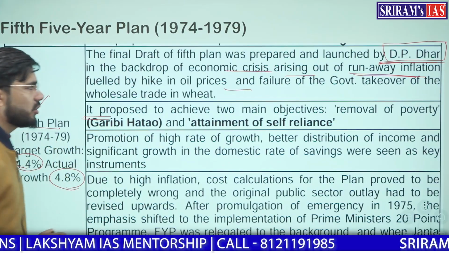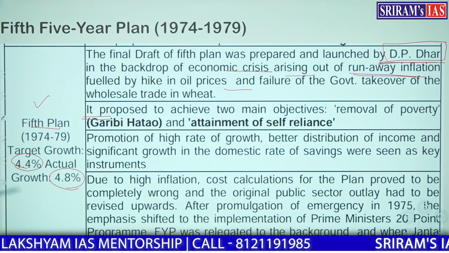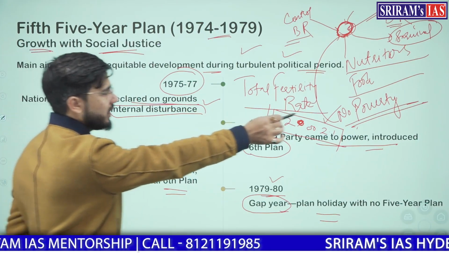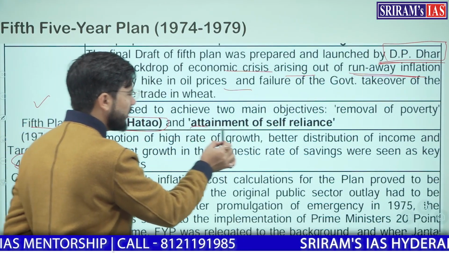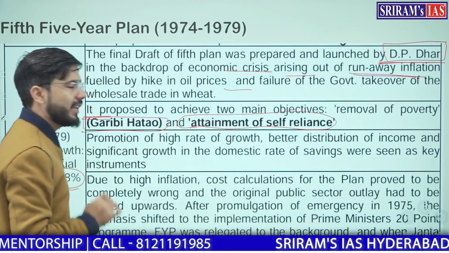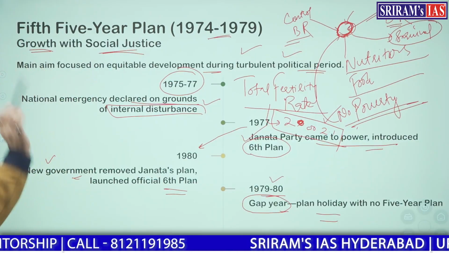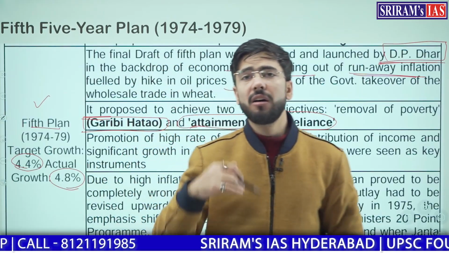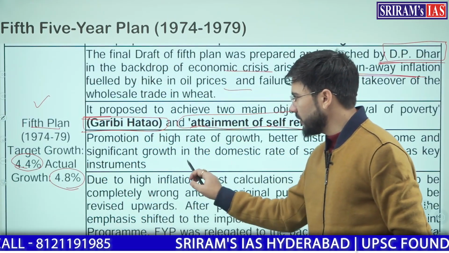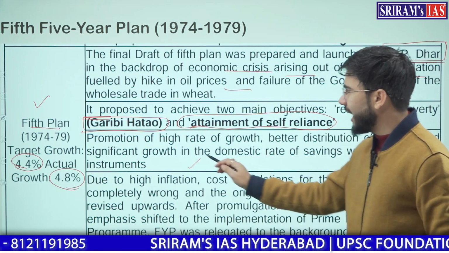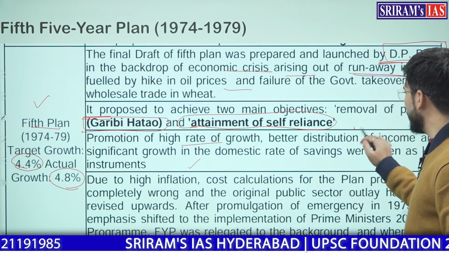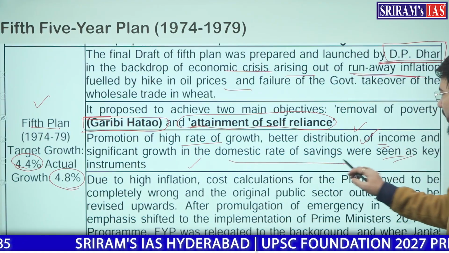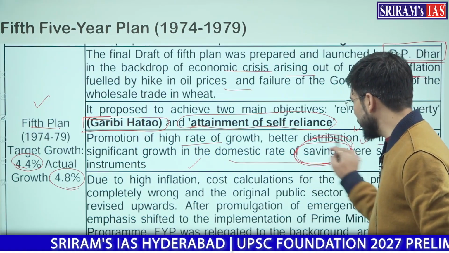It proposed to achieve two main objectives. One was removal of poverty, that is Garibi Hatao, as we discussed over here. Second, there was Atmanirbharta, or attainment of self-reliance. As I said, India has to decrease its dependence on external or other countries. Further, we had promotion of a high rate of growth, better distribution of income, and significant growth in the domestic rate of savings. It means the Indian economy started to save more.